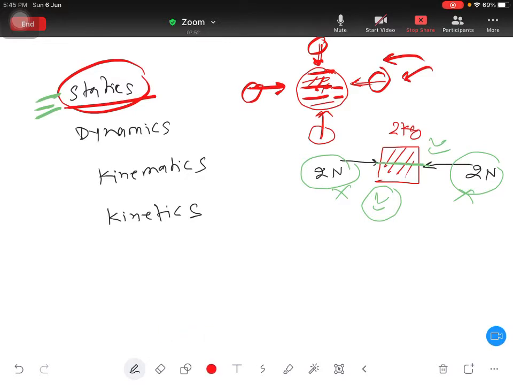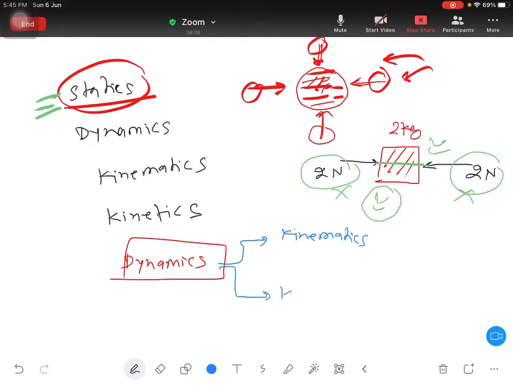So when you talk about dynamics, in dynamics we have two parts. One part is known as kinematics and one part is known as kinetics. They both are different. Dynamics means of course motion is happening.